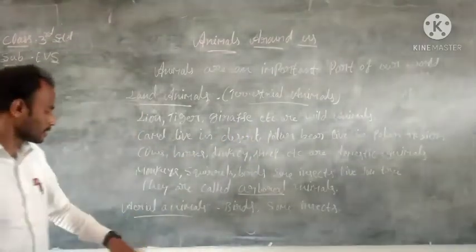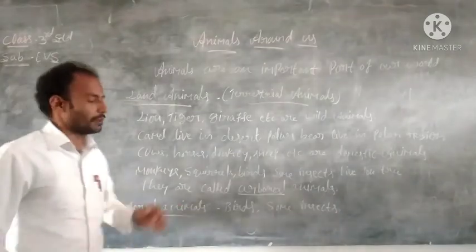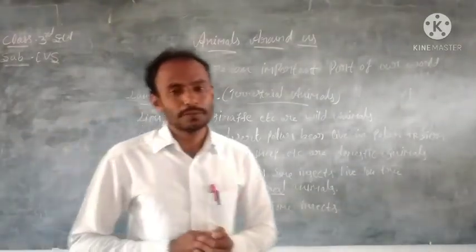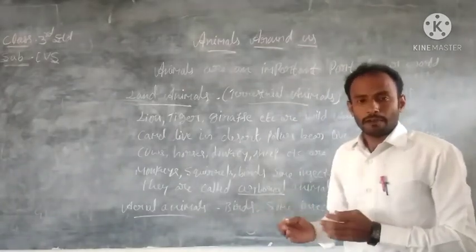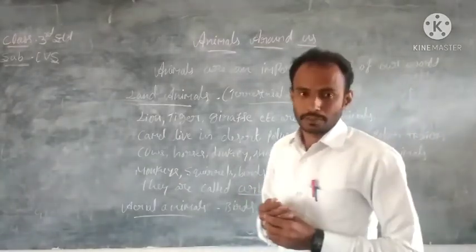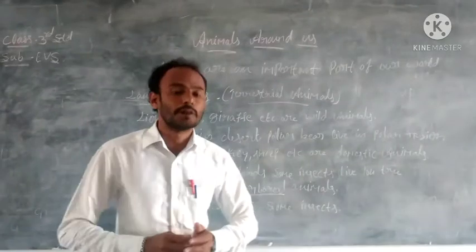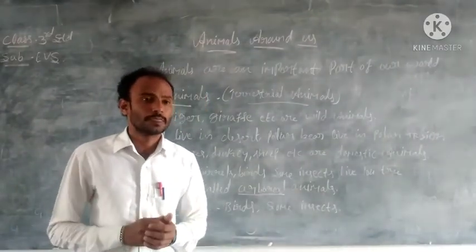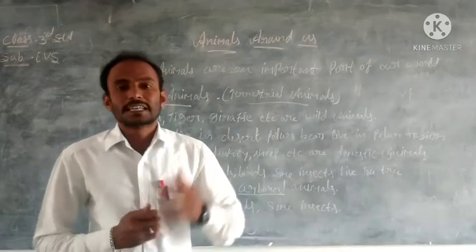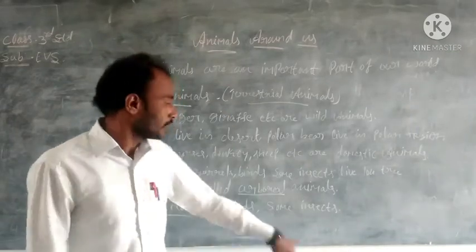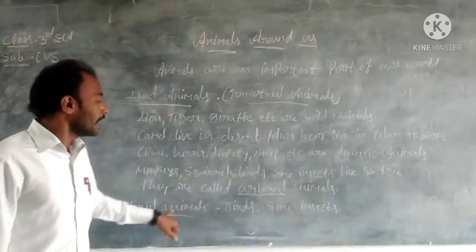And the next one is aerial animals. Aerial animals means which animals live with flying, for example birds. So many birds fly in the sky. That is why we call these animals aerial animals.